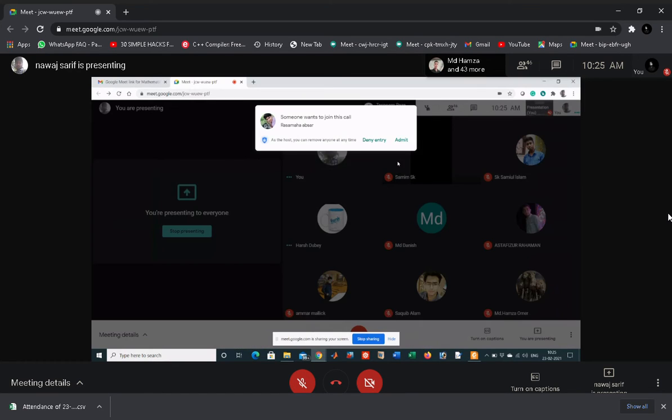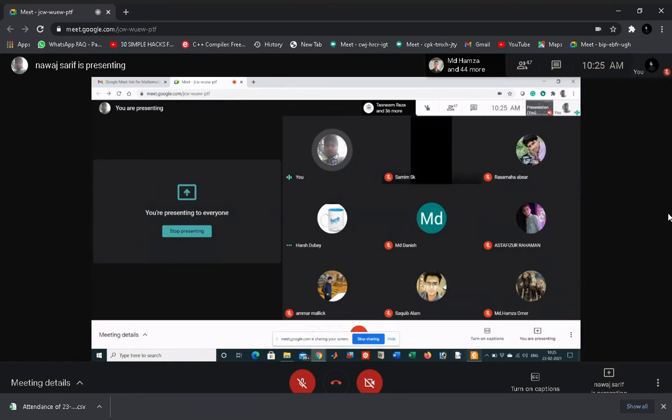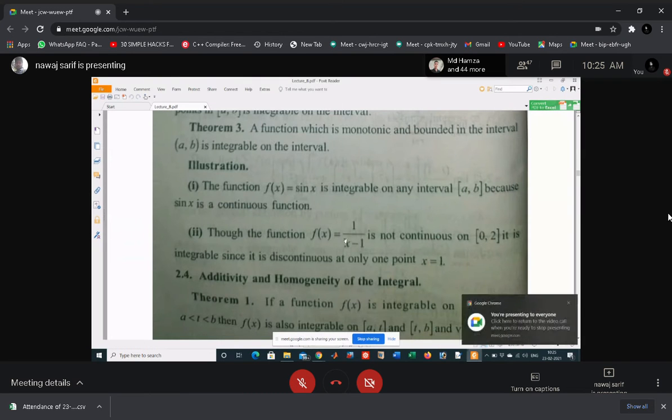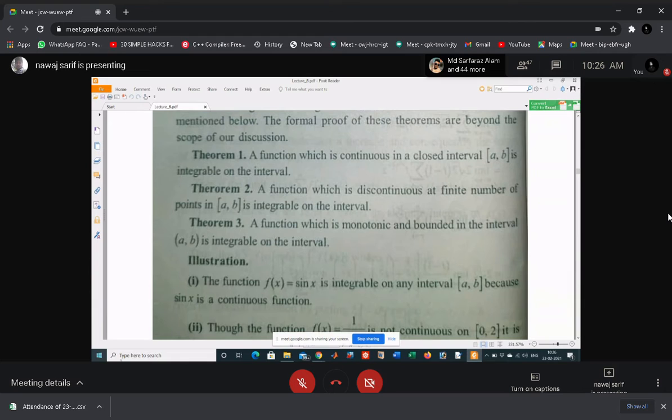So you can directly say that this function is integrable, and you can easily find the integration of this function also. So you can easily say that if your function has discontinuity at a finite number of points, then that function is always integrable on that interval.